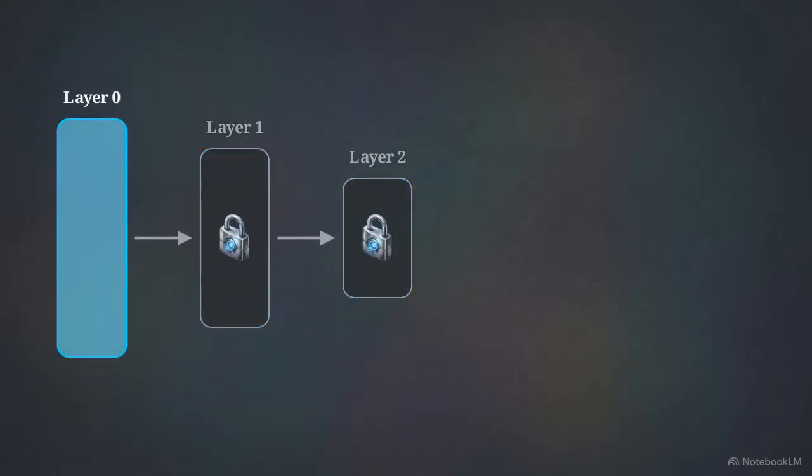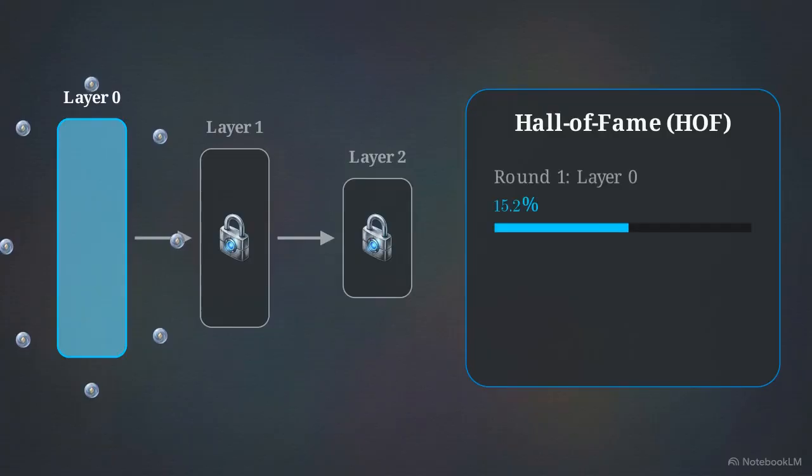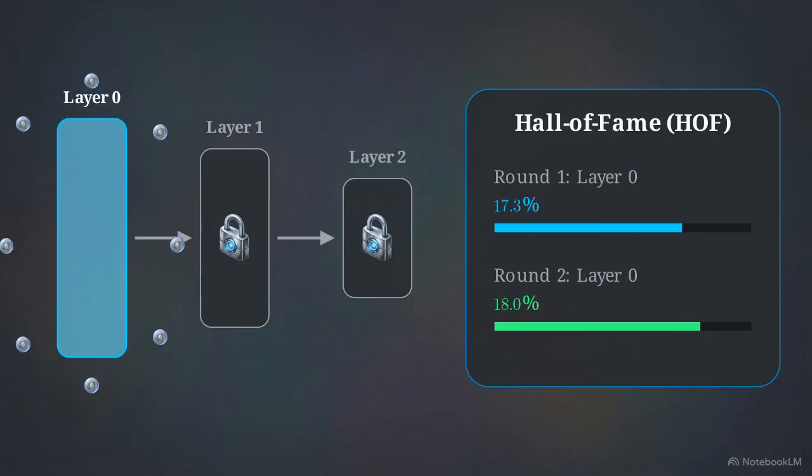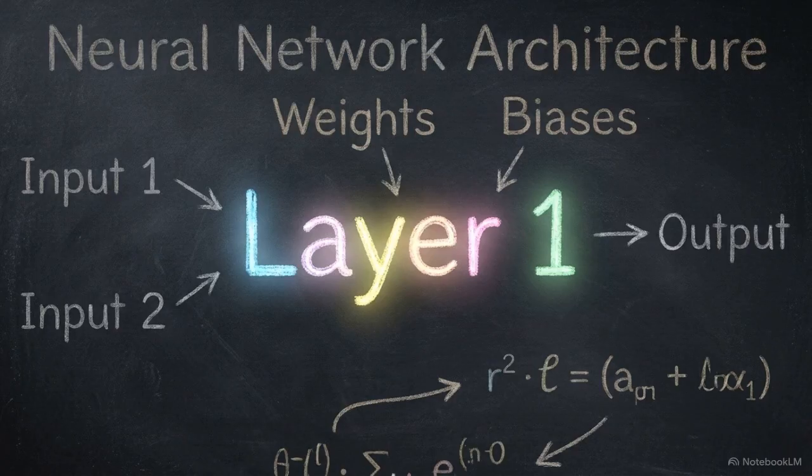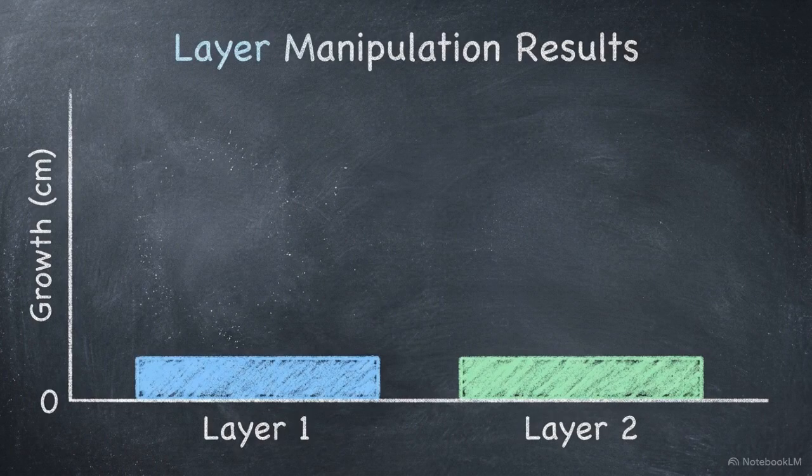Coordinate isolation freezes integer seeds for layers 1 and 2, locking initialized weights. DNA clusters operate entirely on layer 0. In round 1, manipulating layer 0 pushes validation accuracy from 15.2 to 17.3%. Round 2 secures a Hall of Fame latch at 18.3%. The critical discovery occurs when the focus shifts. Searching the seed space for layers 1 and 2 yields absolutely no improvement over their original chance-based topological initialization.